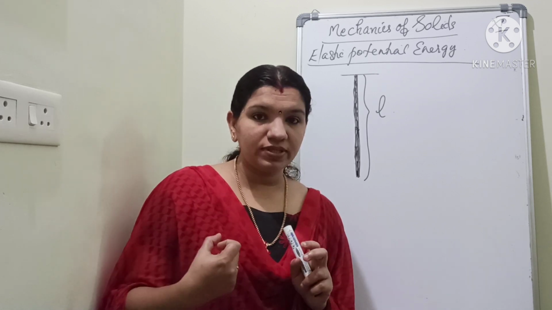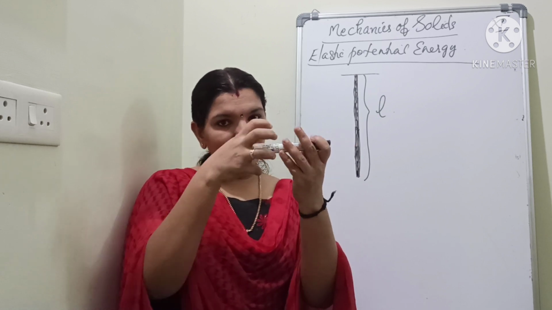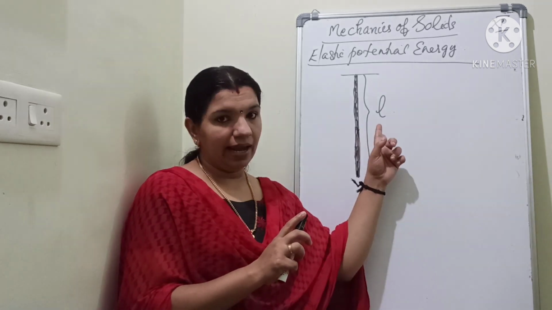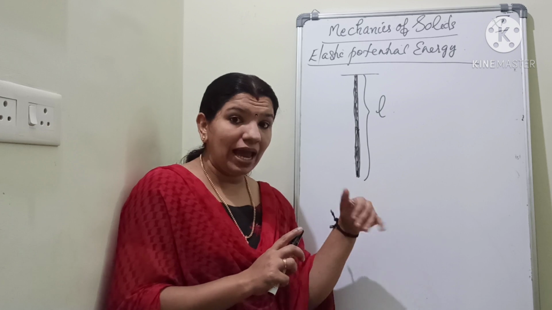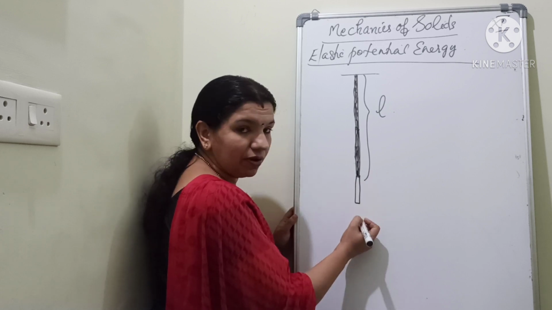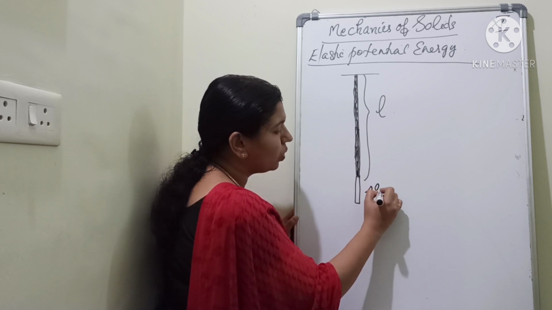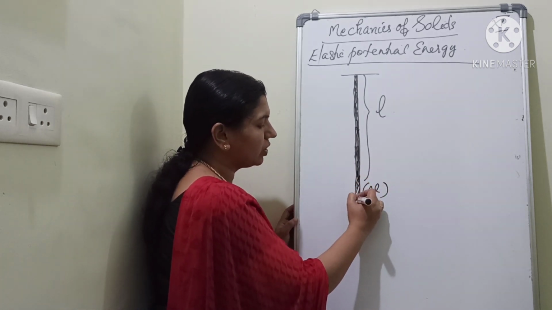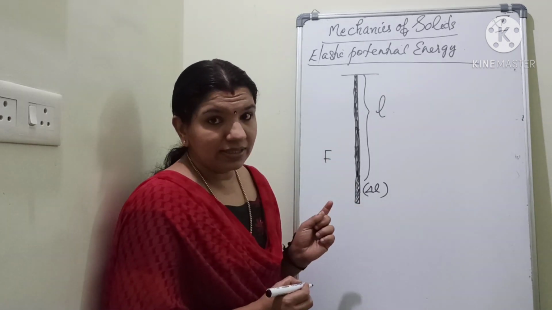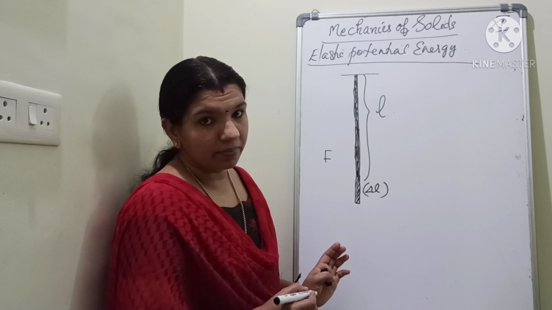So once again I have a wire with me. Now I applied a force to stretch the wire, so that the wire gets stretched. Its length changed. First its length was L, then it changed to L plus delta L. That means it stretched. When I apply a force here, it stretches and the length becomes L plus delta L. So delta L is the change in length of this particular wire when I apply a force F. Also we can call it the stress. Understand? So work is done to stretch the wire.